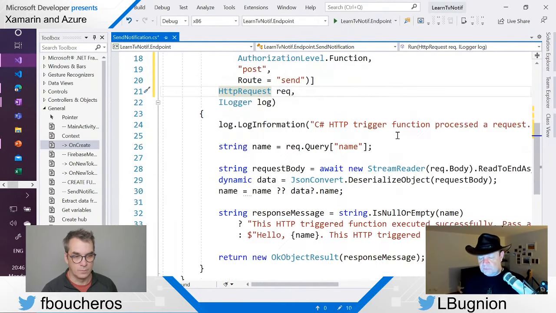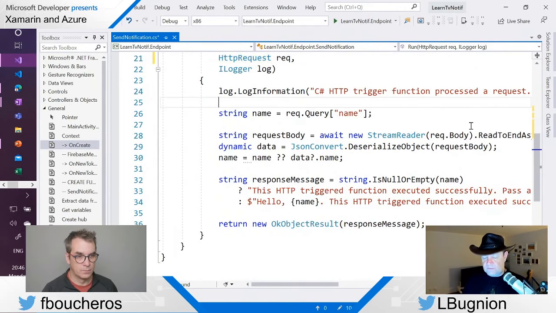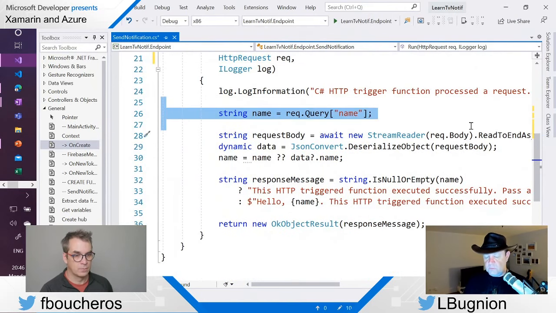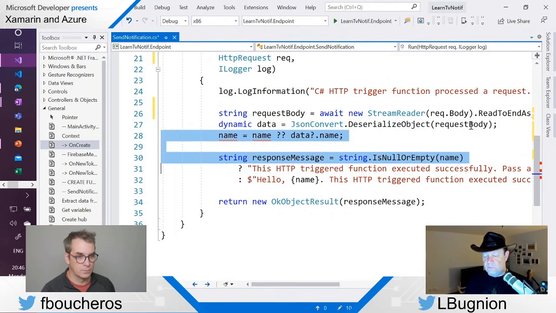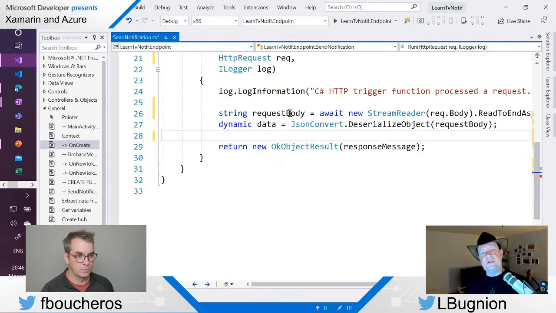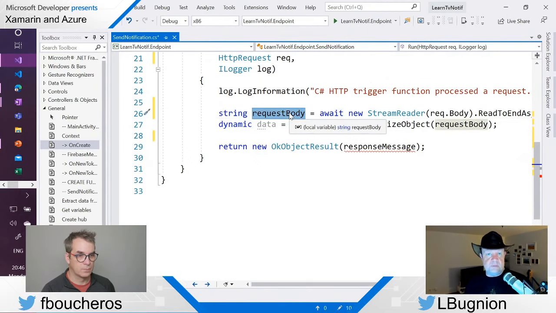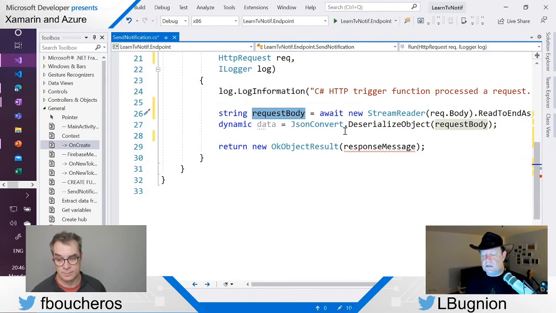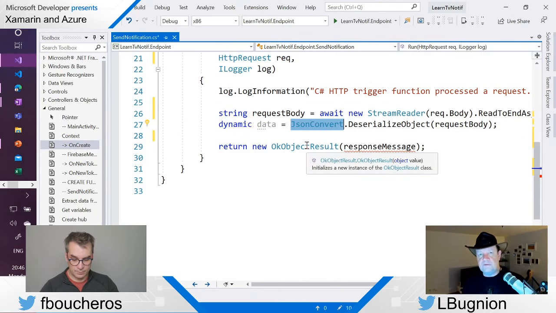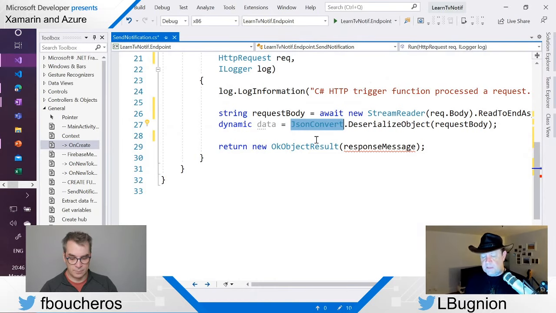And I don't really need all that code, so I'm going to keep just the code which is parsing the request body. So I'm going to extract the request body, which is in our case going to be some JSON. I'm going to deserialize it using JsonConvert from Newtonsoft.Json, or you could use another JSON deserializer if you prefer. And this is going to be a dynamic object.